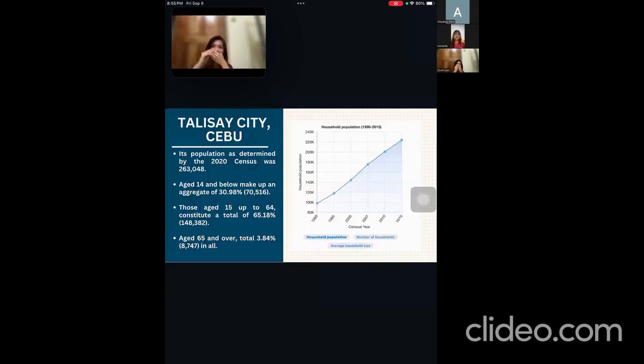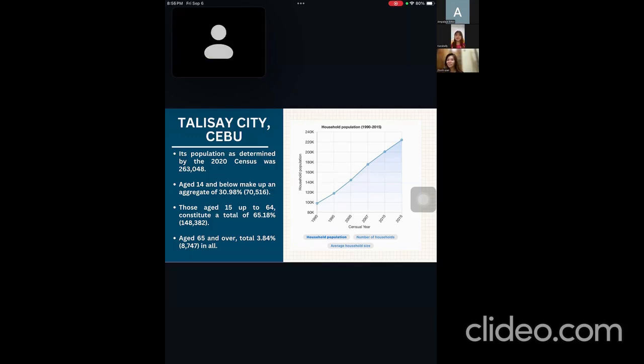Now we have Talisay City, Cebu. The city is a coastal component city in the island of Cebu. The city has a total area of 39.87 square kilometers, which constitutes 0.81% of Cebu's total area, and its population as determined by the 2020 census was 263,048 people.